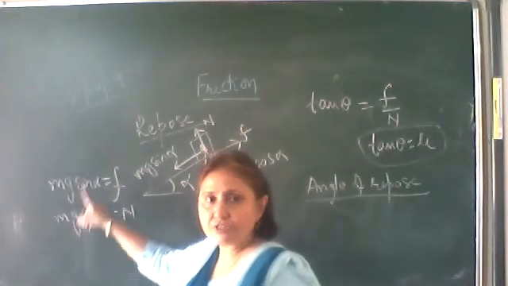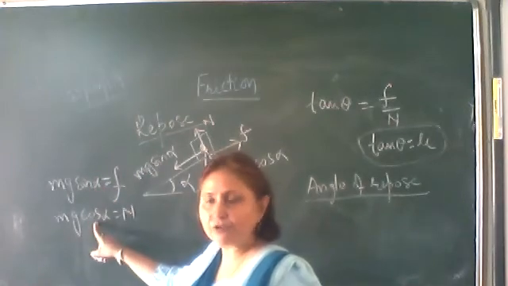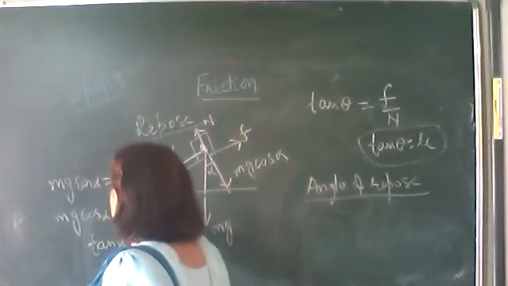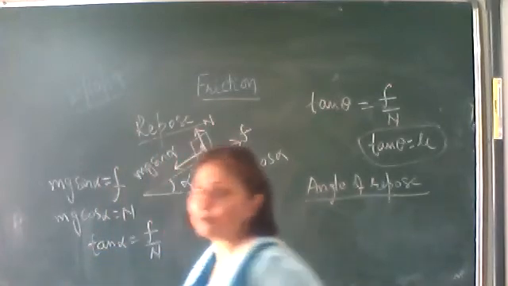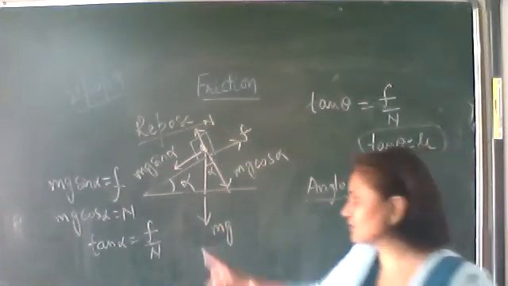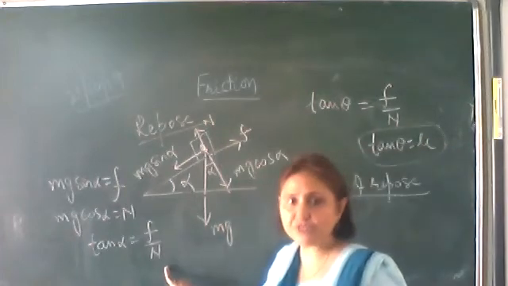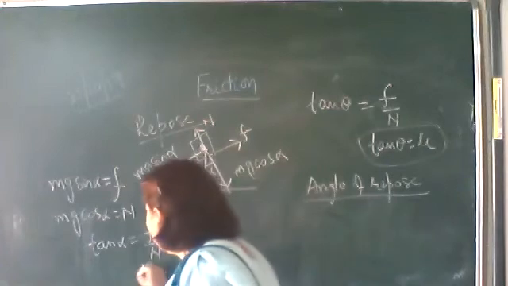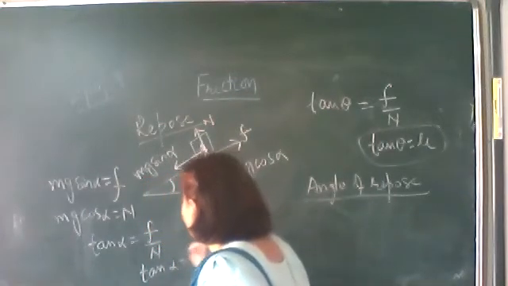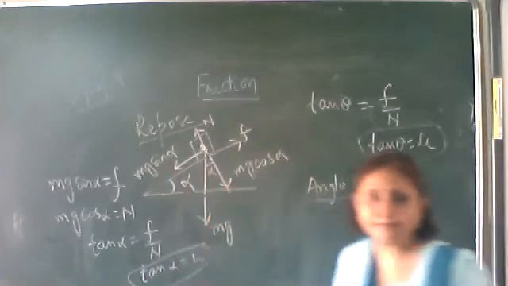mg and mg cancel out. Sin alpha upon cos alpha, we get tan alpha is equal to frictional force upon normal reaction. Again, we know that the frictional force upon normal reaction is the coefficient of friction. So, tan of angle of repose is equal to coefficient of friction.